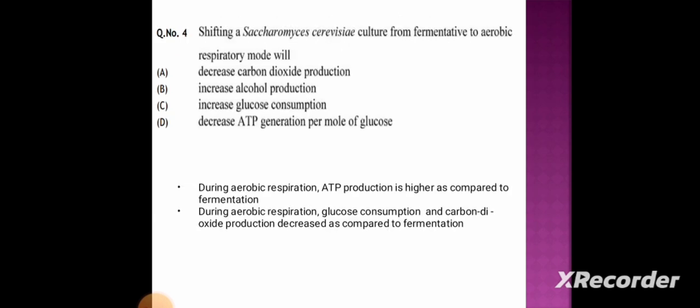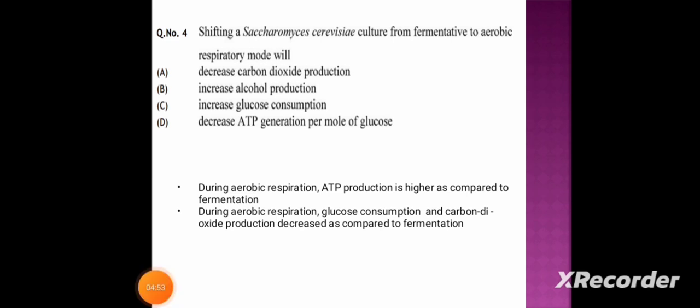Next question. Shifting a Saccharomyces cerevisiae culture from fermentative to aerobic respiratory mode will option A, decrease carbon dioxide production, option B, increase alcohol production, option C, increase glucose consumption, and option D, decrease ATP generation per mole of glucose.